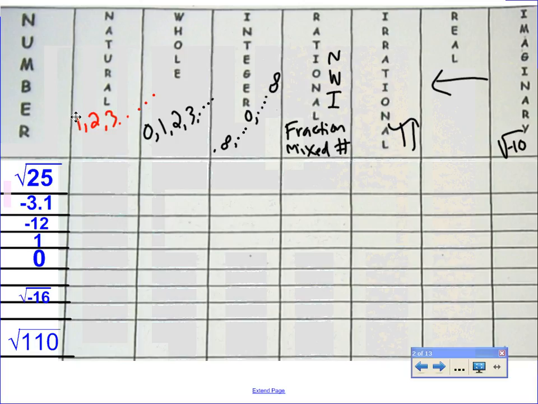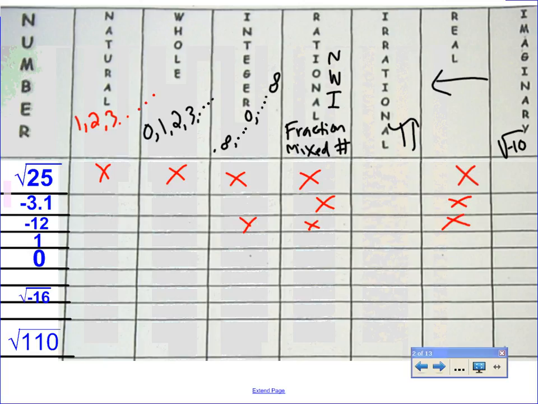Anyone have questions or comments on how to categorize or what types of number are based on the definitions? Okay, let's start with square root of 25. Who can check off or X off whatever you put on your paper? Brian C? Good. Negative 3.1, Eric? Good. Jared, negative 12. Good. 1, Luke C? Good. 0, Gigi? Good. Kyle, not the blank one. Square root of negative 16.